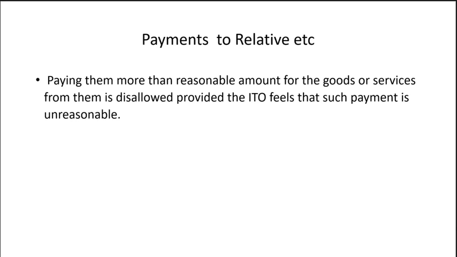Payments to relatives, etc. Paying them more than a reasonable amount for the goods or services from them is disallowed, provided that the income tax officer feels that such payment is unreasonable.